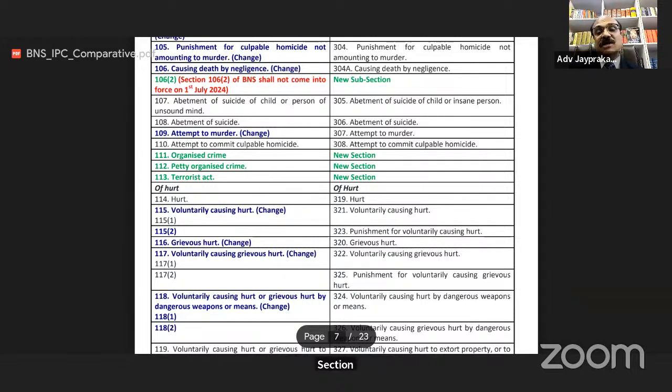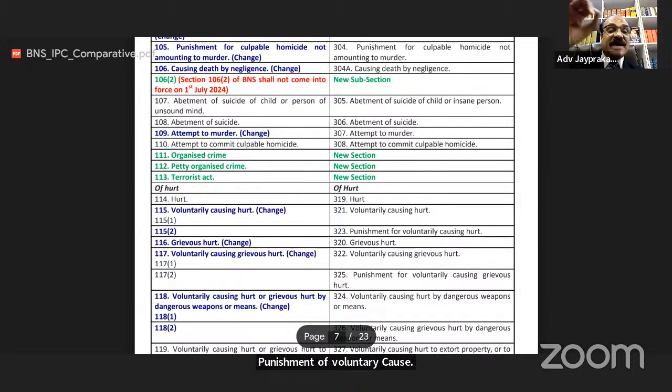Earlier this section was 319. Section 115, voluntarily causing hurt. Earlier this section was 321. Section 115(2), punishment of voluntarily causing hurt. Earlier this section was 323.